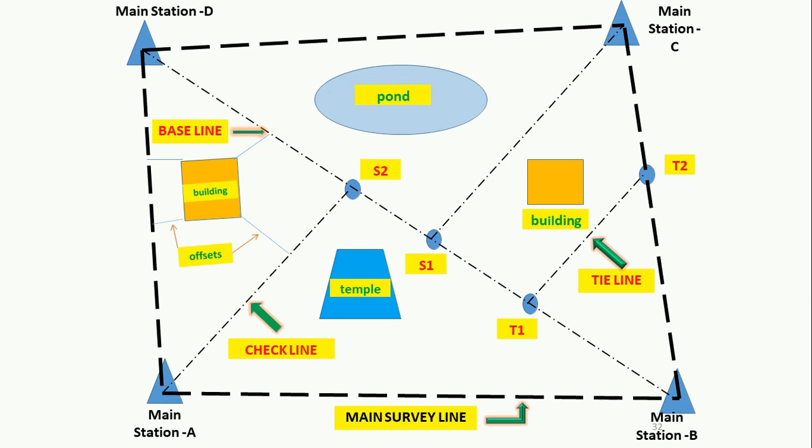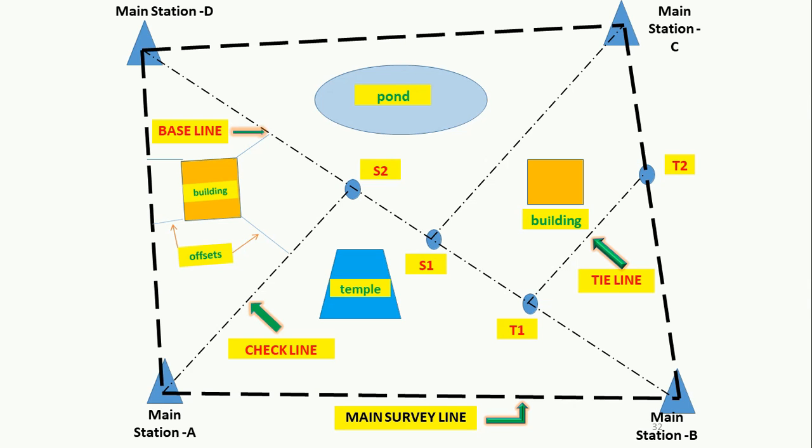Then you have to divide the whole area into a number of triangles by establishing subsidiary stations, denoted by S2. The line joining the main station and subsidiary stations is called a check line. Now, in the network of triangles, you again establish some tie stations for accuracy, and the line joining the tie stations is called a tie line.